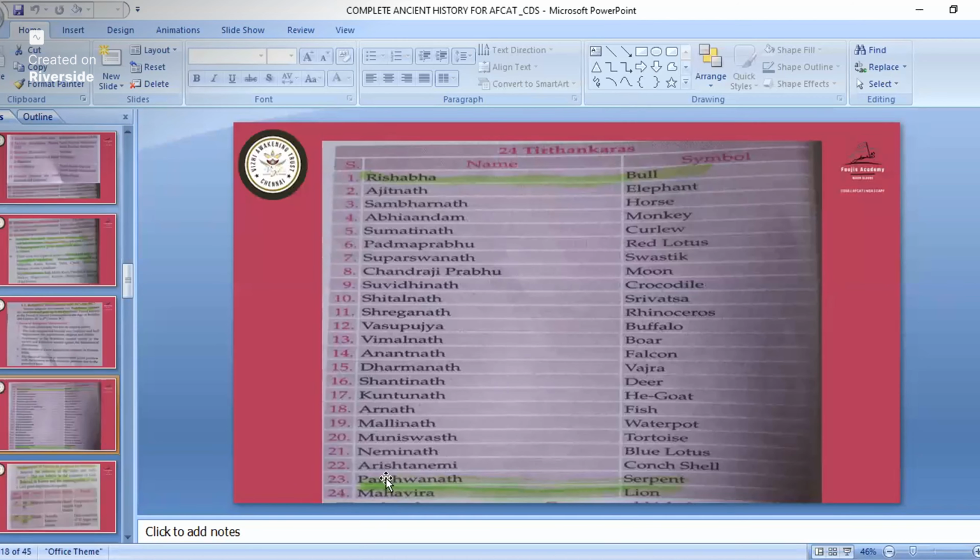You must remember only these three, not all of them. The first one is Rishabha, his symbol is the bull. The 23rd is Parshvanath, his symbol is the serpent. And Mahavira is the last Jain Tirthankara, the 24th, and his symbol is the lion. So remember only these three Tirthankaras: Parshvanath, Mahavira, and Rishabha. A question about the 23rd Tirthankara has already come. If they ask who was the 23rd Tirthankara of Jainism, that is Parshvanath. And the last Tirthankara is Mahavira, the 24th.